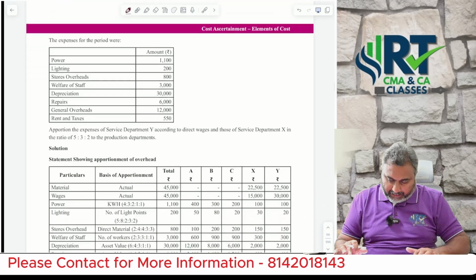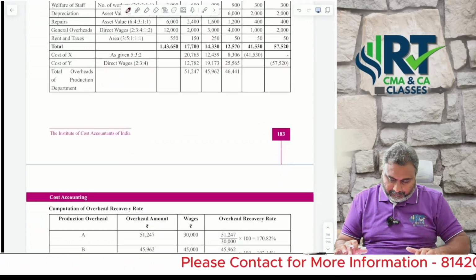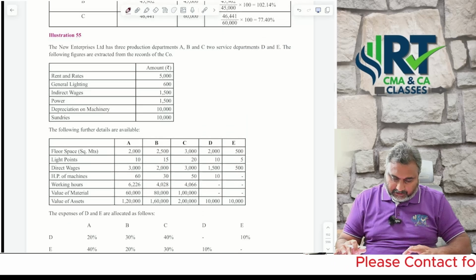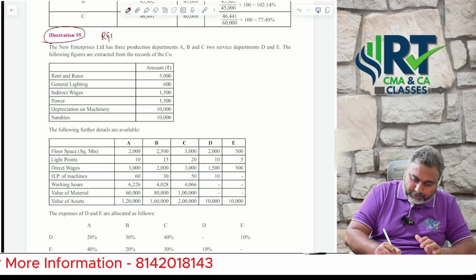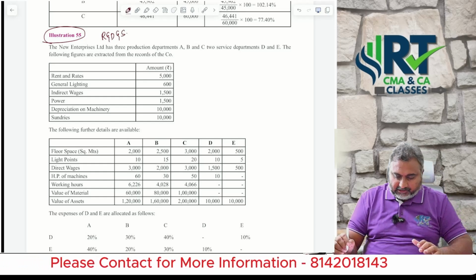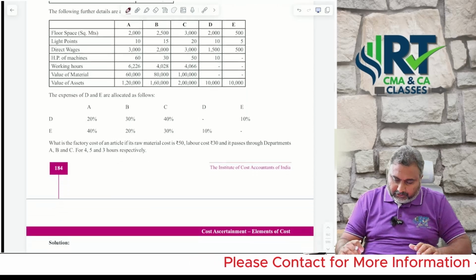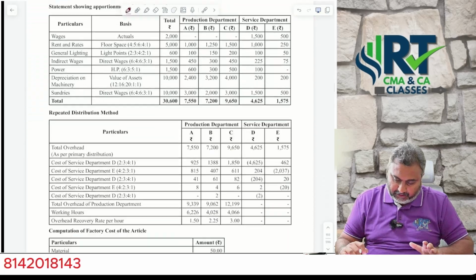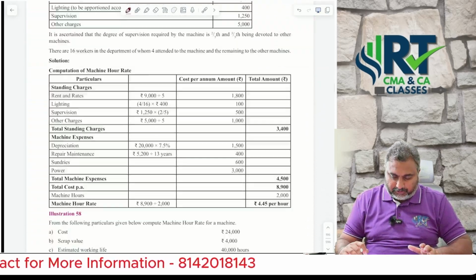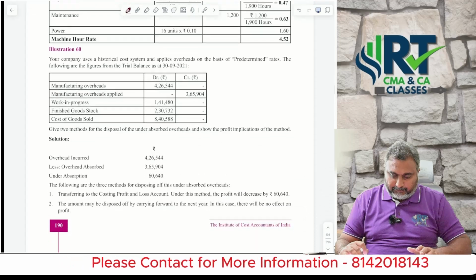For that full-packaged question I will show you right now. Just compulsorily solve that problem. Illustration number 55. Do it under the repeated distribution method as well as the simultaneous equation method. Try to solve this problem with both methods. It is a very important, high-rated problem. Yes sir, this is the area you are supposed to focus on under the overheads chapter.